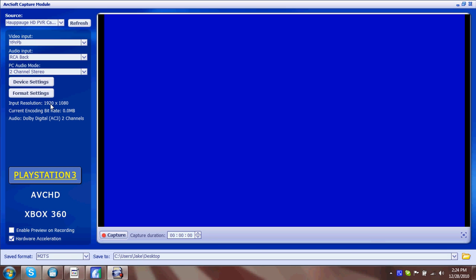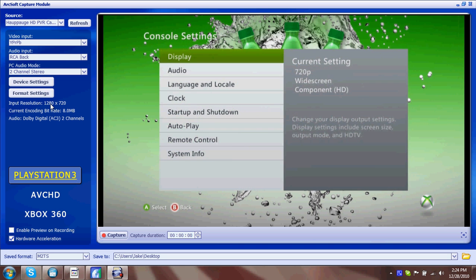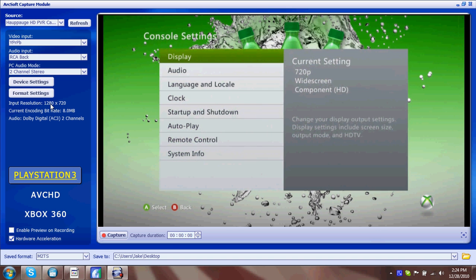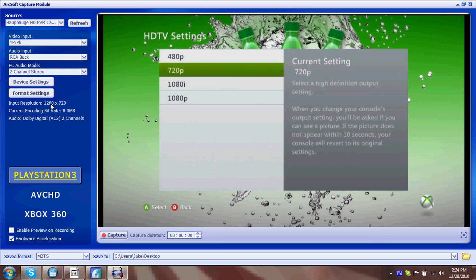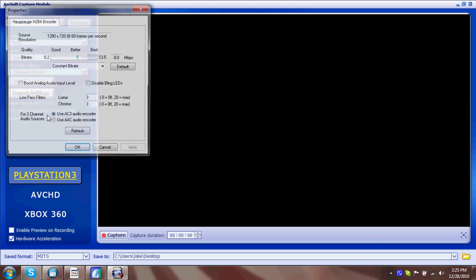Alright, so going back, for those of you that don't know how to do this, you're going to go into System Settings, Console Settings, Display, HDTV, and make sure it's at 720. It's crucial. You don't want it at 1080. You can have it at 1080, but it's better at 720. That's all I'm saying. So once again, if you have better quality than I do, and you record with 1080, more power to you. So under format settings, there's not much, but there is one little thing, and that would be the bitrate.